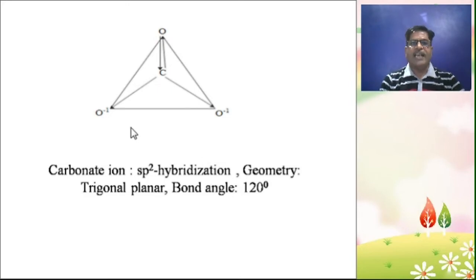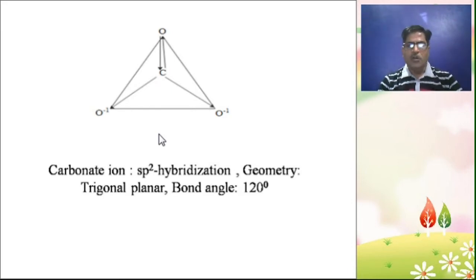Here there is one sigma bond and one pi bond, and the pi electron density lies around the bond axis. Therefore the pi bond is negligible for hybridization. Therefore there is no sp3 hybridization, but only sp2 hybridization in carbonate ion.